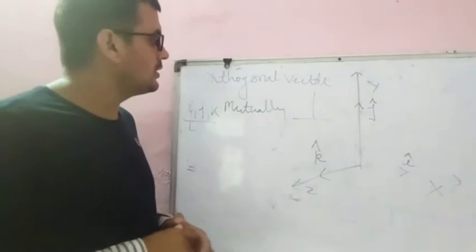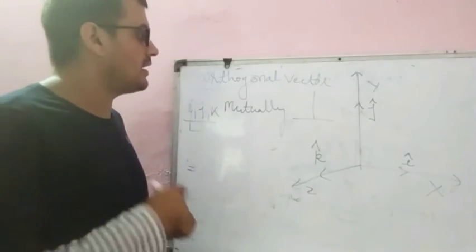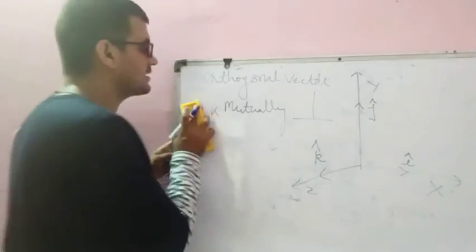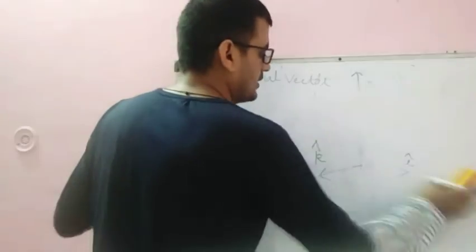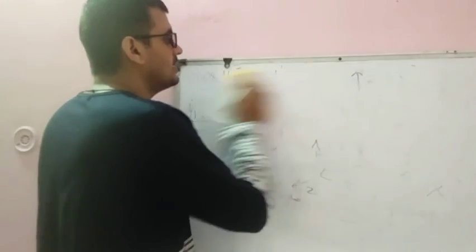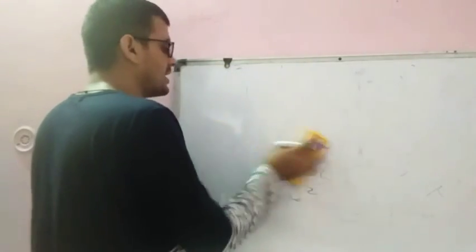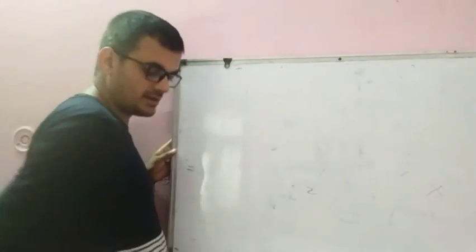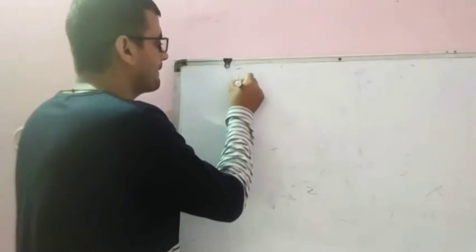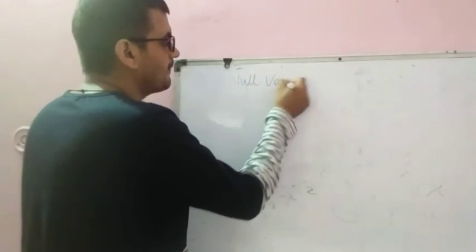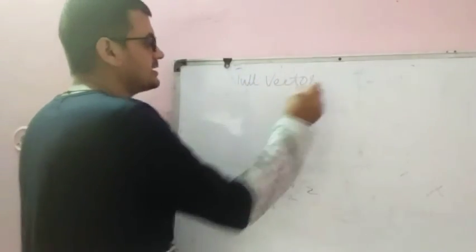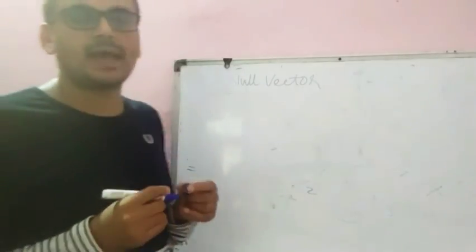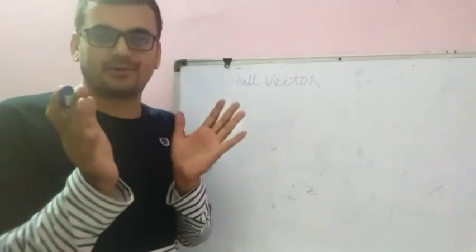Student, one more vector is left, that is the null vector. What is the null vector? Null vector has another name, that is the zero vector. Null vector is that vector which has zero magnitude.